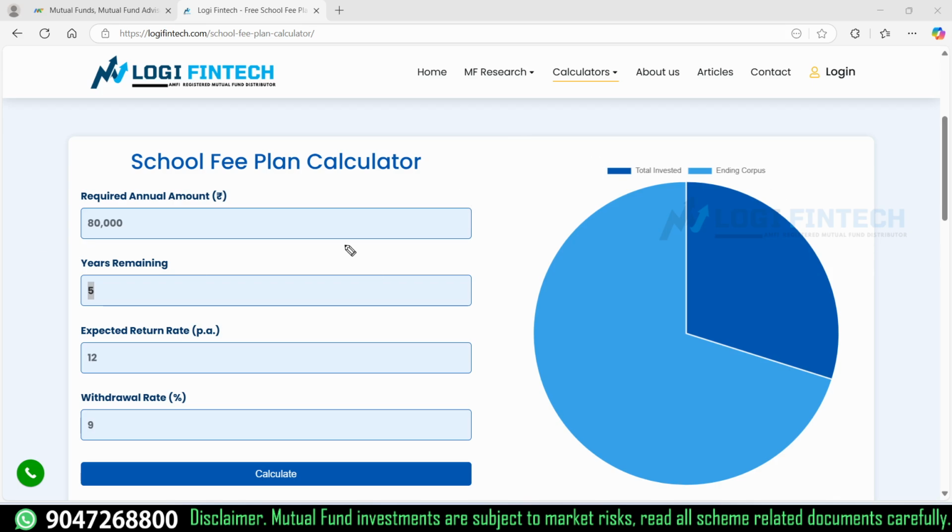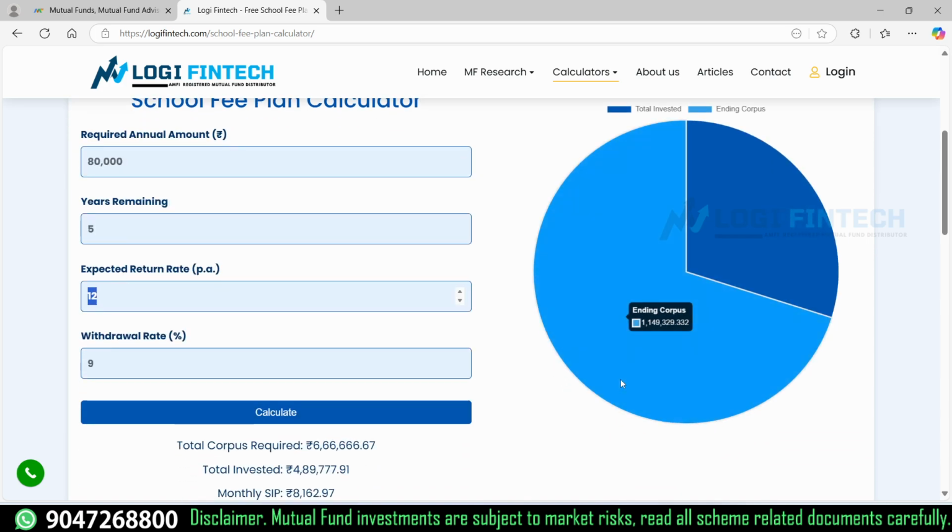I'm planning this for a 1 year old kid. For example, if your kid is 1 year old but you plan to start the fees from 4 years, you'll have only 3 years left. According to that, you should calculate how many years are left for your kid to join school. So I'm making it 5 years.